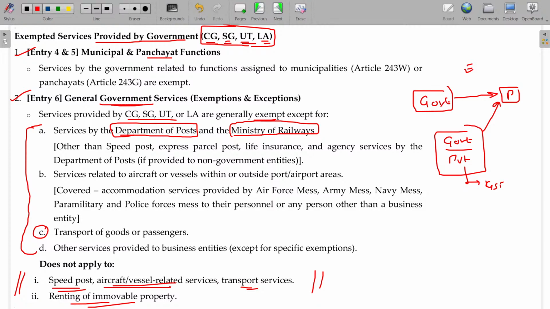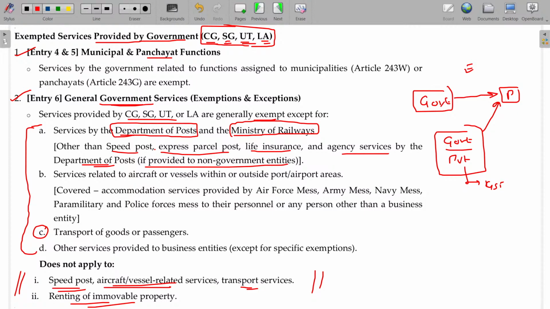Now we have the speed post also. Speed post is similar to the courier service. If the courier service is done by a private player, GST is applicable. If similar services are offered by the government where GST is not applicable, it's really doing no welfare to the private players. Whatever is taxable to private players will be taxable for the government also. Because of that, speed post, express parcel post, life insurance and agency services performed by the Department of Post will be taxable, provided these services are provided to non-governmental entities. Government to government is exempted, else it is taxable.